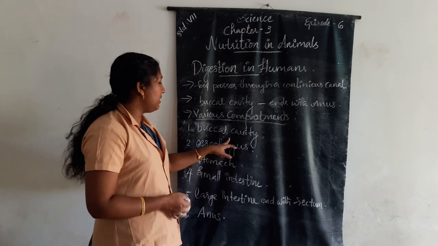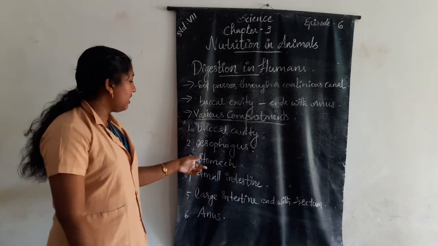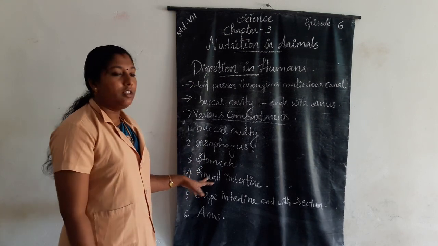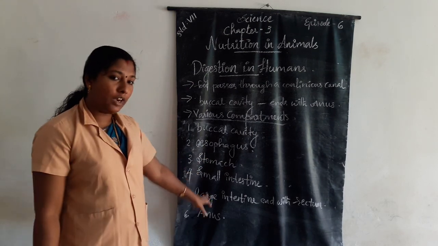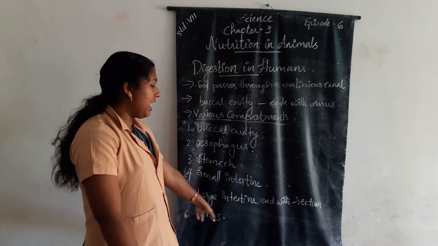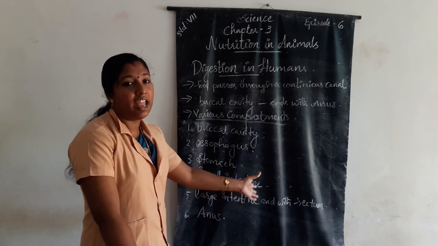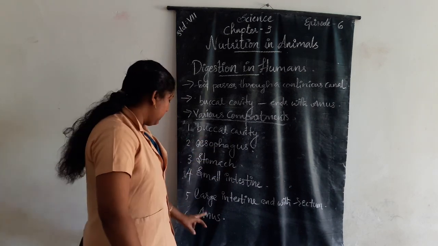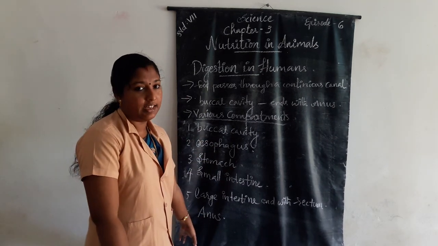The first compartment is buccal cavity. The second one is esophagus. Then the third one is stomach, and the fourth one is small intestine. Fifth one, large intestine. The large intestine ends with the rectum. And the sixth one is anus.